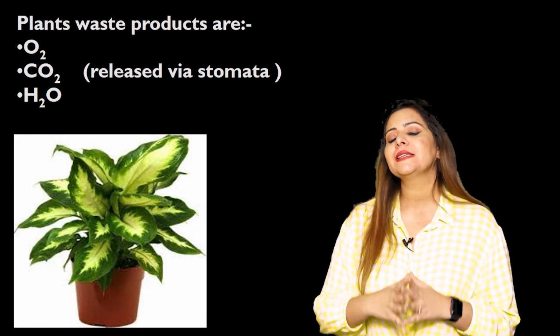Now, how are they excreting those things? For example, how do plants remove excess water? They remove the excess water by the process called transpiration. We come across plants where we see a few tiny droplets of water on the leaves. Where do those droplets arise from?